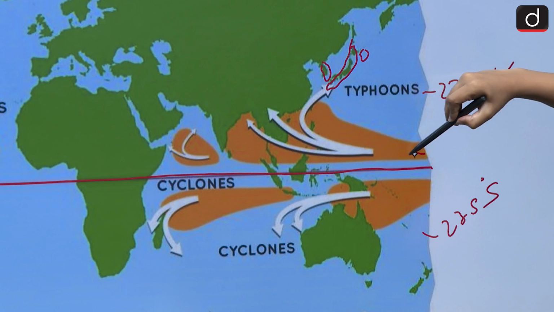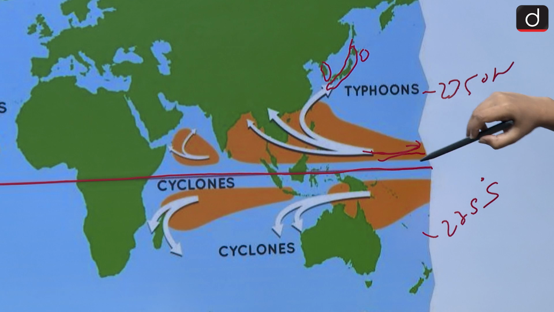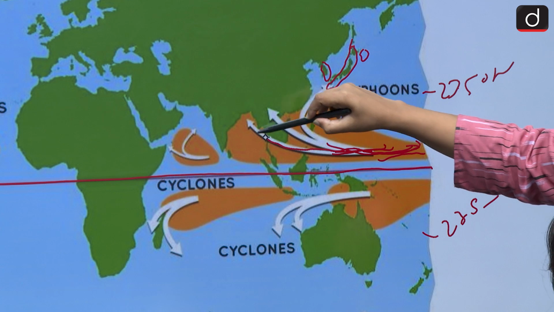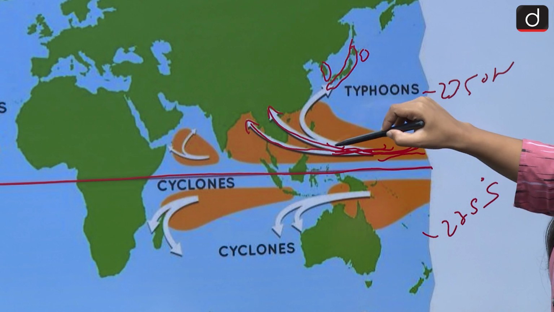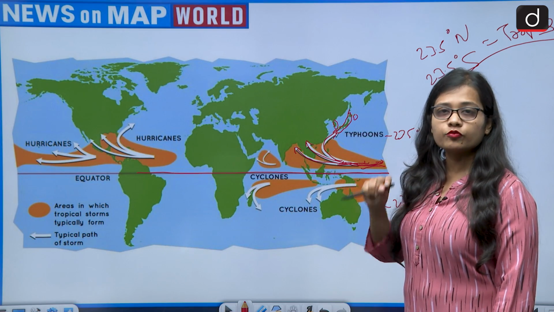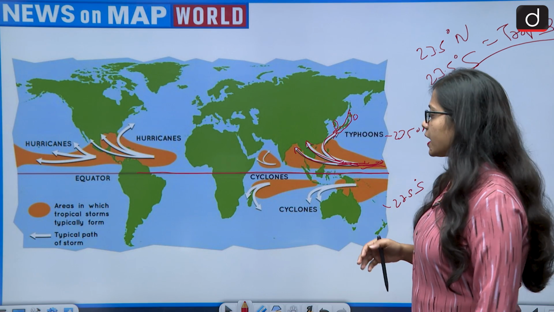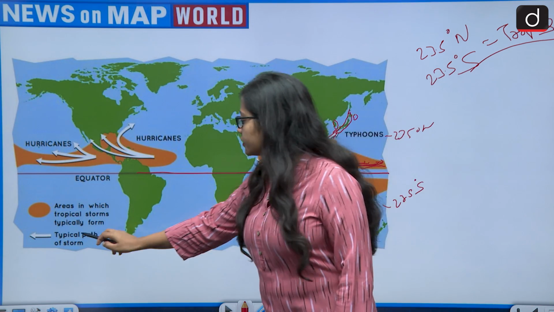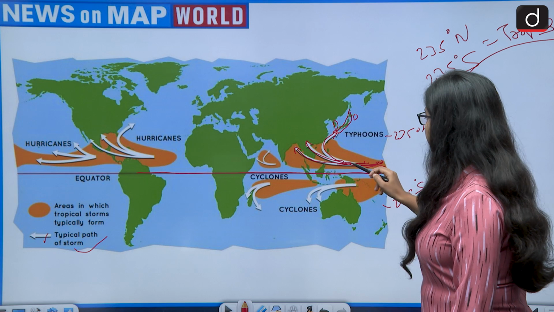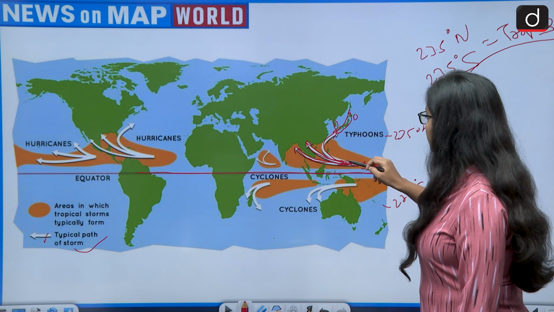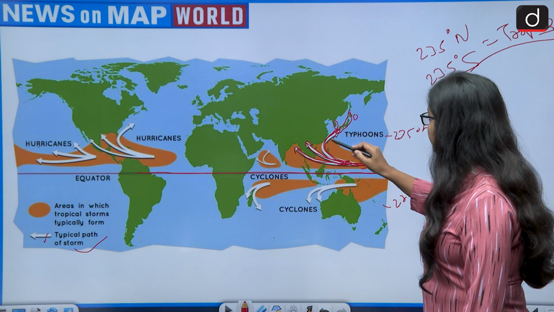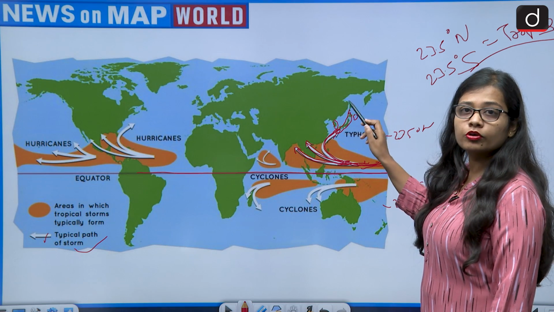If the tropical cyclone originates in the tropical region, then it also has a chance of taking its own path, because it does not get restricted to only one place. It moves ahead with its path. In the white arrows you can see the typical path of storms. So the white arrows are showing the path of the storms. If we see, the tropical cyclones are moving towards the area of Japan, South Korea or Taiwan.